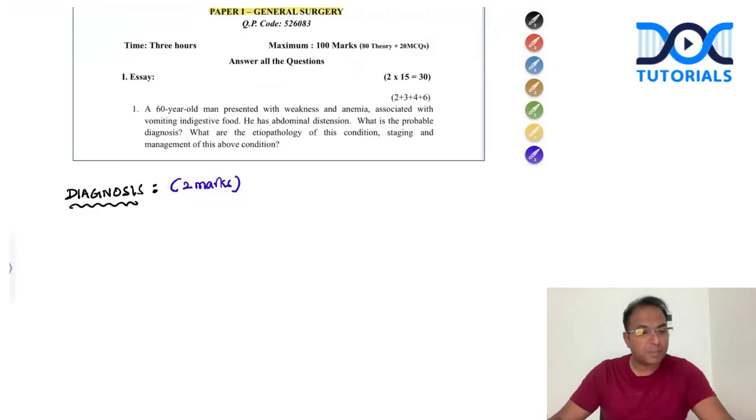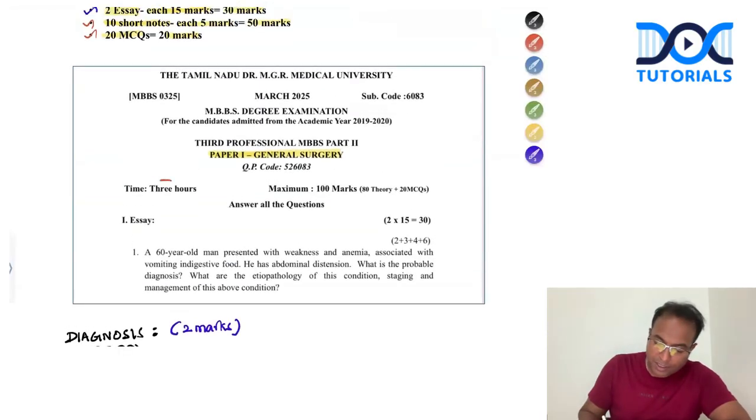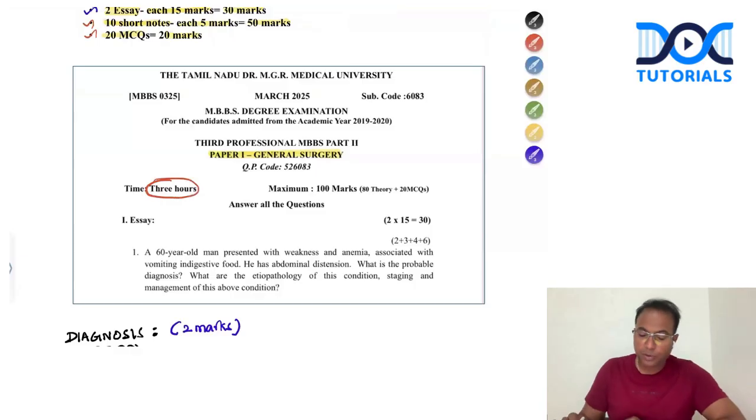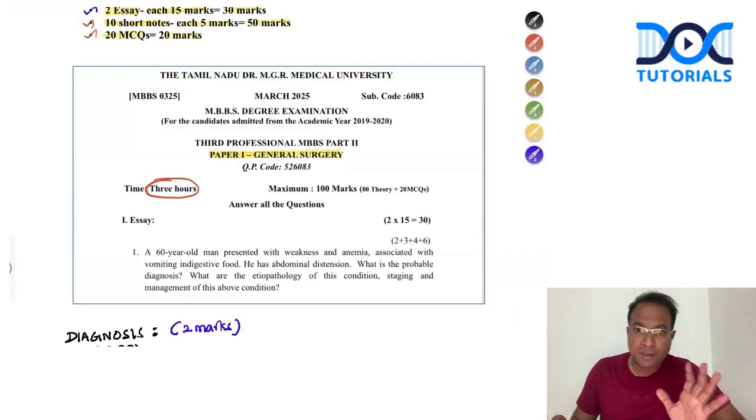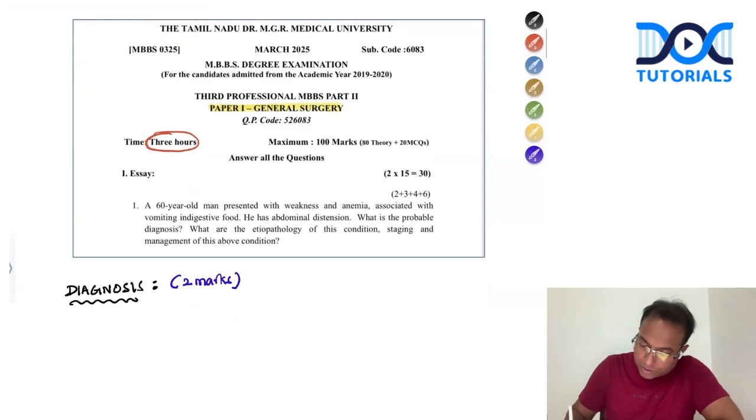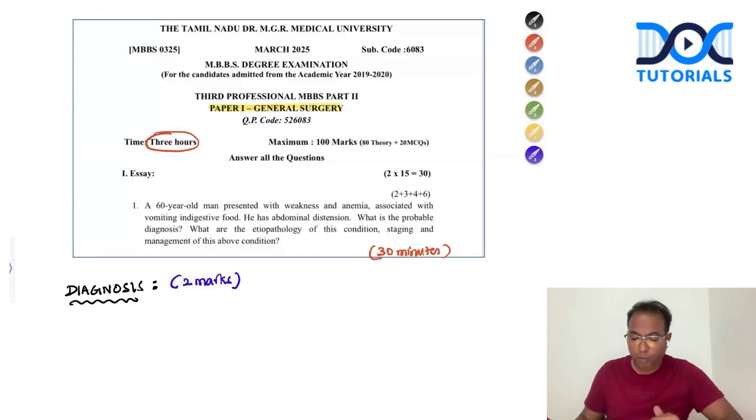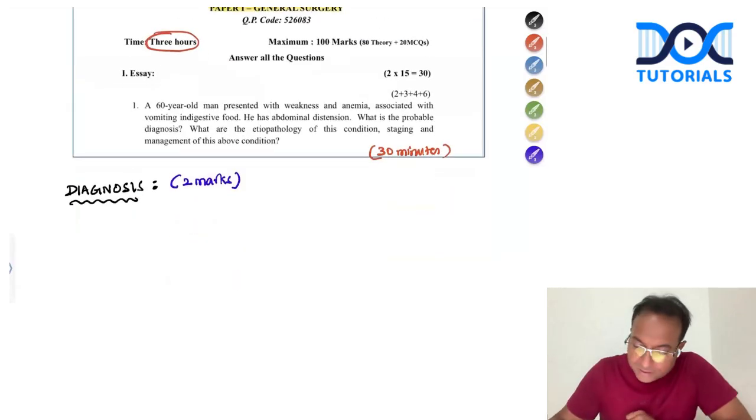Each essay question will be discussed for a maximum of only 1 hour. And you should be able to write the answers according to the time constraints. This is a 3 hours paper. For an essay question, you should focus for a maximum of 30 minutes. You should finish as quickly as possible. 30 minutes is the time for your essay questions. Writing the exam, try to finish each essay in 30 minutes. That's very important.